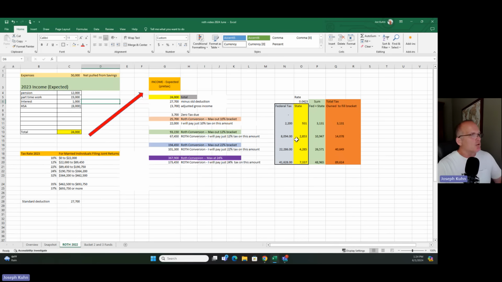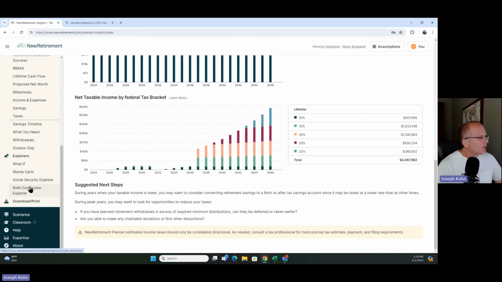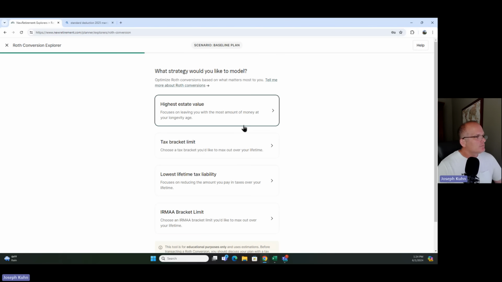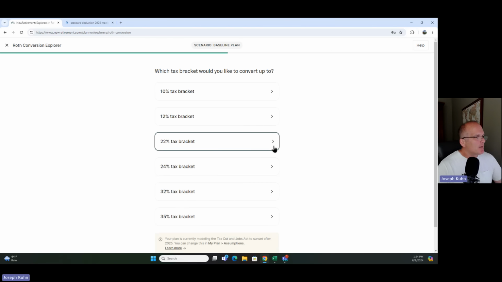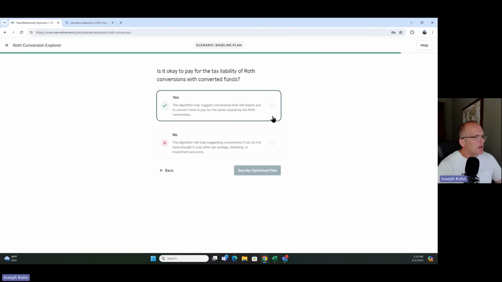So I do this Excel spreadsheet. One of the things I want to draw your attention to is, say it tells me I want to do a Roth conversion of $93,000 here to maximize the 12% tax bracket. So let's go back: 93,000. Remember that number. So let's go back to New Retirement. I'm going to go into Roth Explorer and I'm going to say I want to maximize the 12% tax bracket.